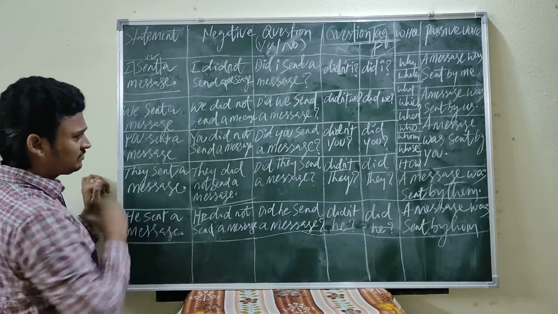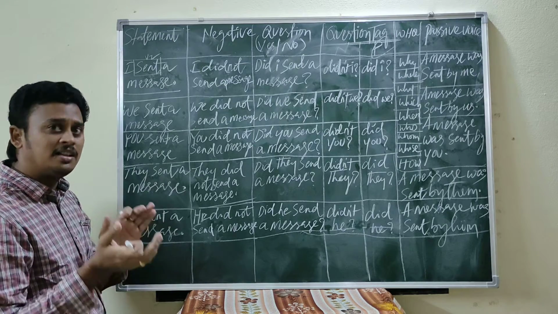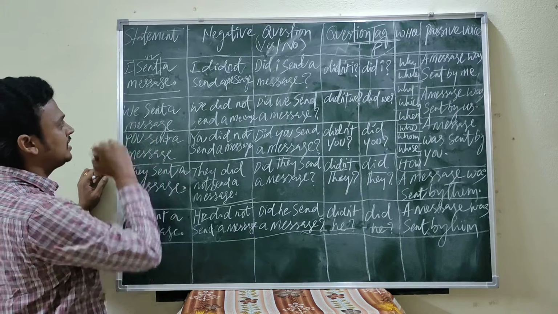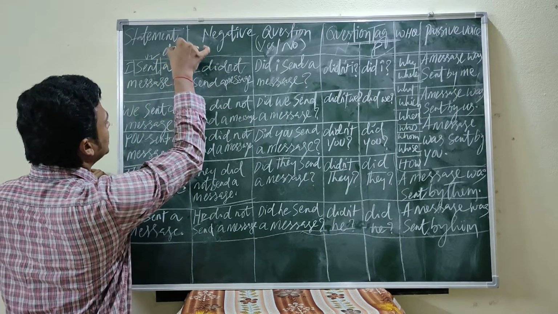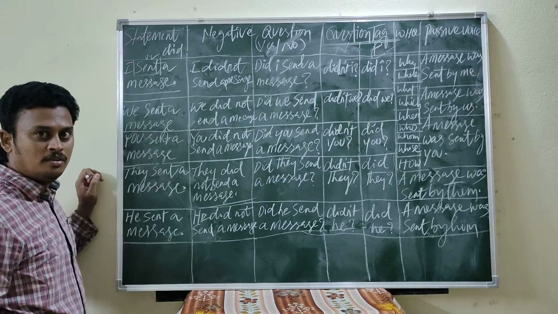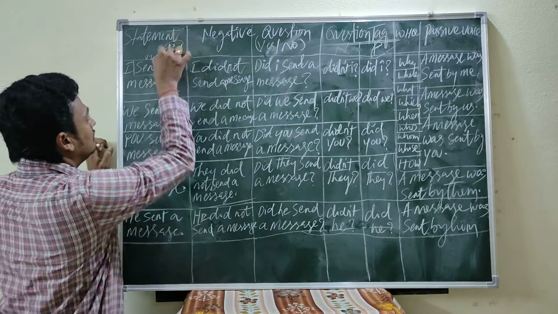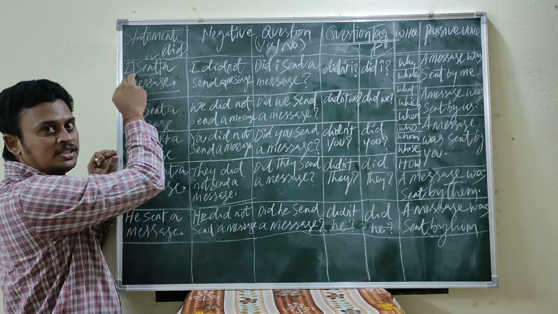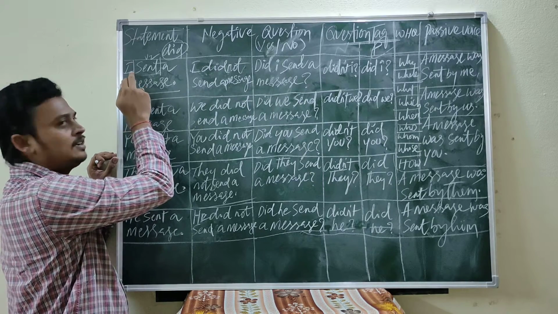A message. The same example I have given, what we learned in the previous class. I sent a message is a past tense. And now negative: what is the helping verb here? That is did. In past tense, the helping verb is did. Here we find did form is there. Just think that the helping verb is here did.